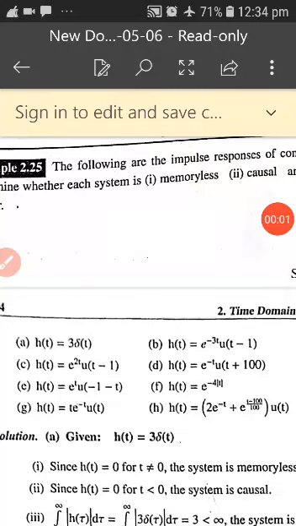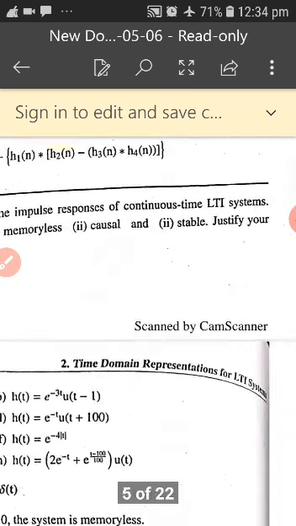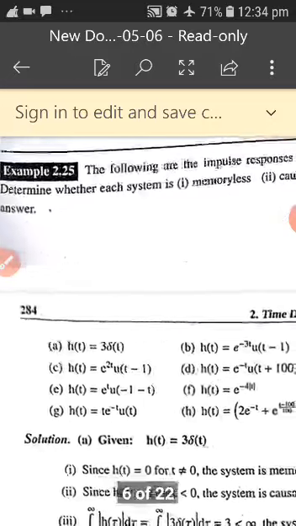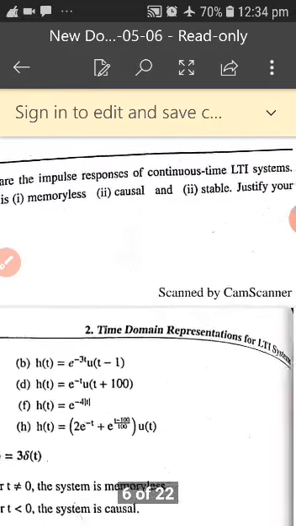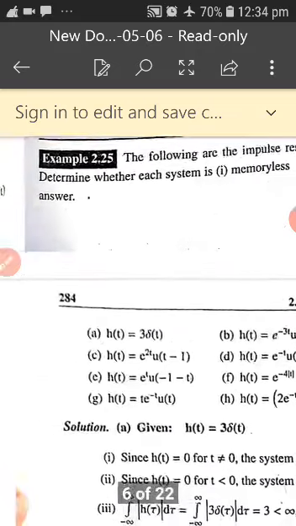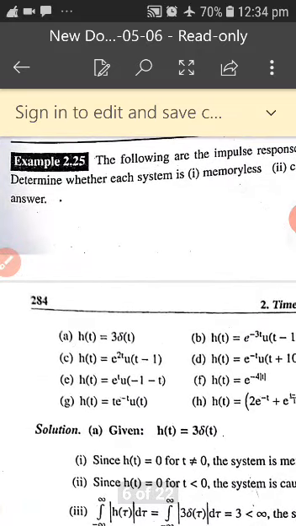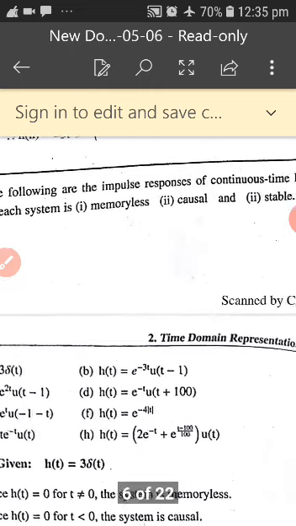Dear students, let us start a few of the problems on the properties of LTI systems. The following are the impulse responses of continuous LTI systems. Determine whether each system is memoryless, causal and stable. Justify your answers. So here in this particular problem, we are asked to find whether the given impulse response is memoryless, causal or stable.